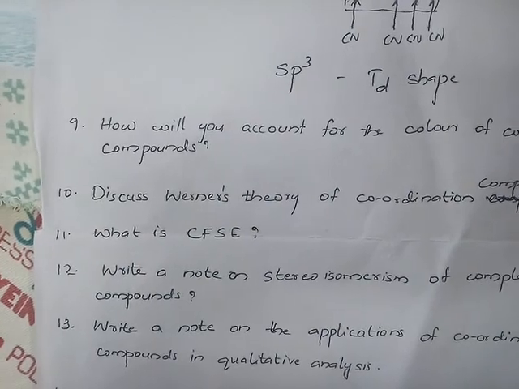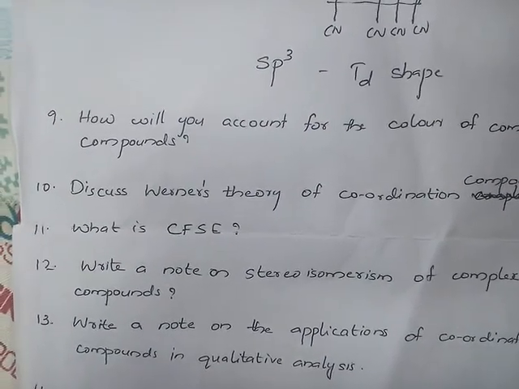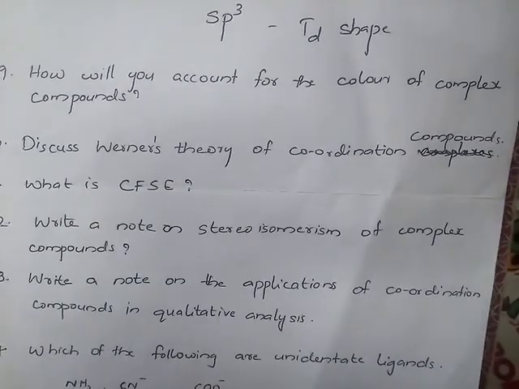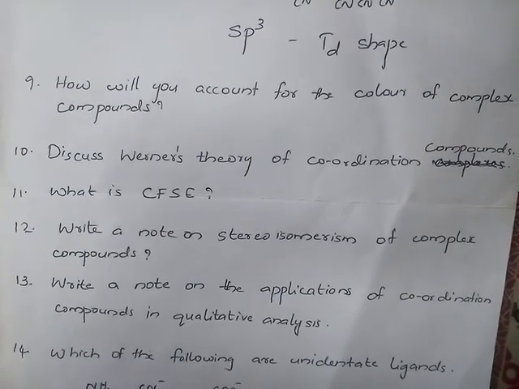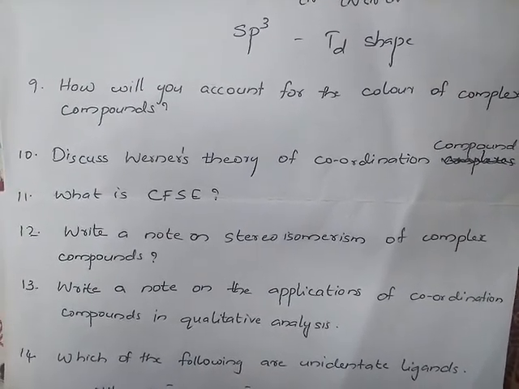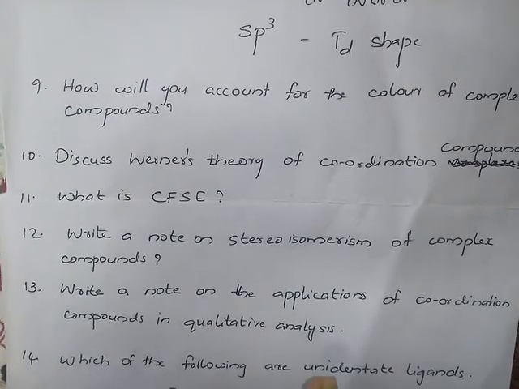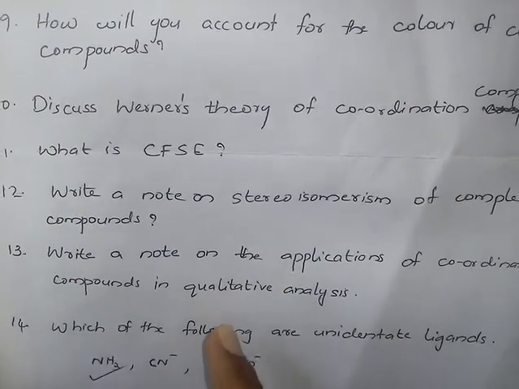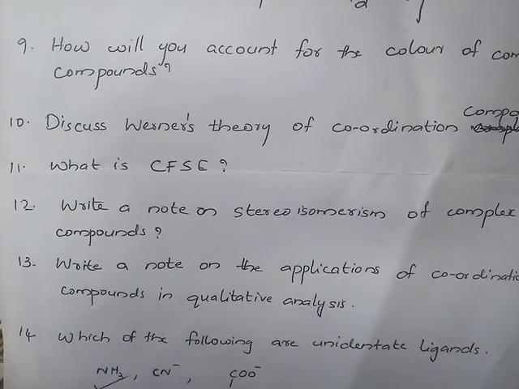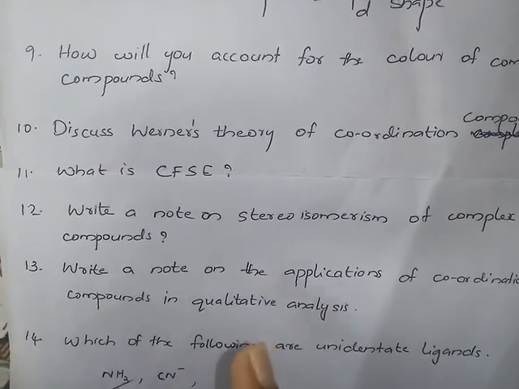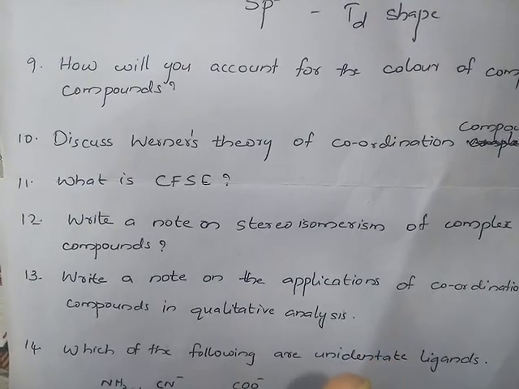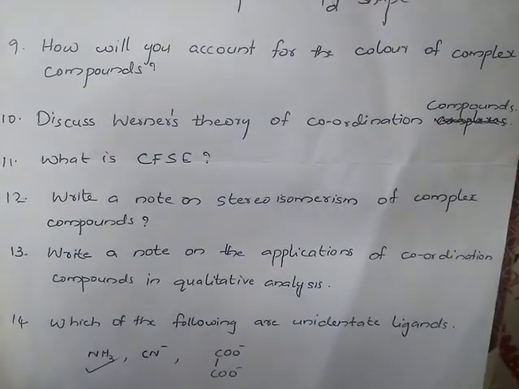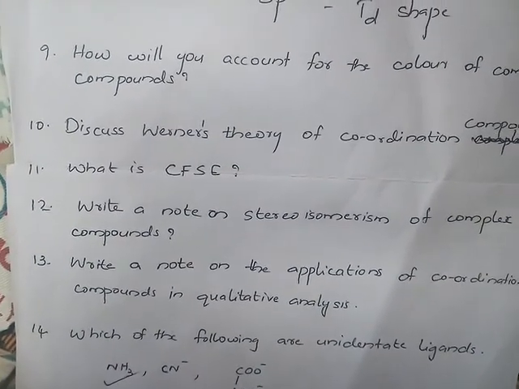This is for the stabilization of those complexes. Then the next one is, write a note on stereoisomerism of complex compounds. This is also a very important question. It may be asked as a 4-mark question in section C. Stereoisomerism is of 2 types: optical isomerism and geometrical isomerism. We already discussed it.